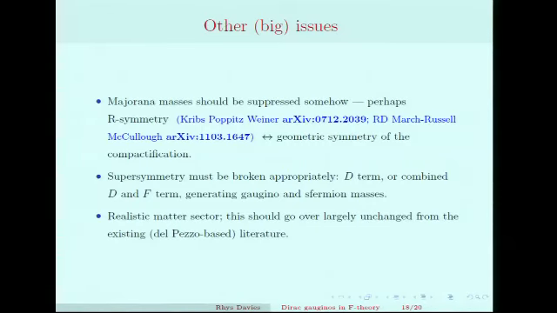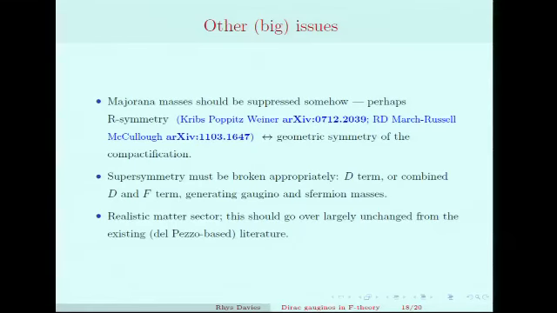In the F-theory situation, an R symmetry like this will come from some geometric symmetry of the compactification. There's a lot more about this in my paper. It's easy enough to arrange for an appropriate symmetry. We then need to break supersymmetry, obviously, in an appropriate way. I haven't discussed this at all.